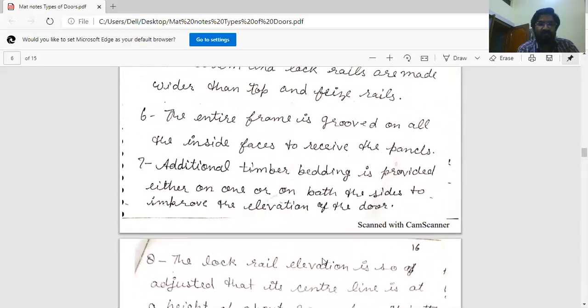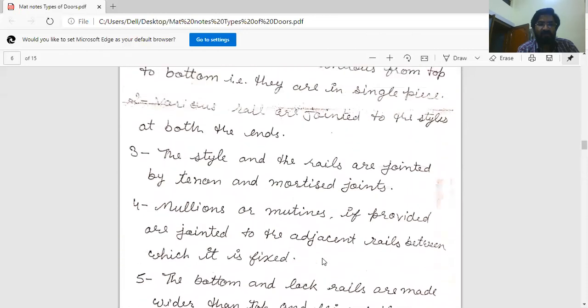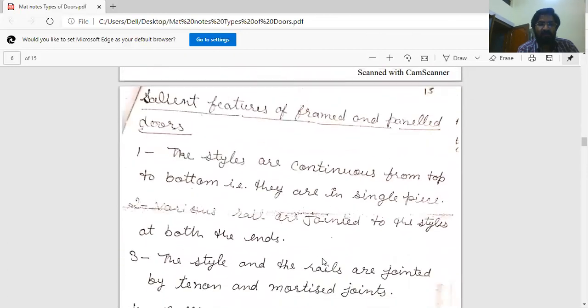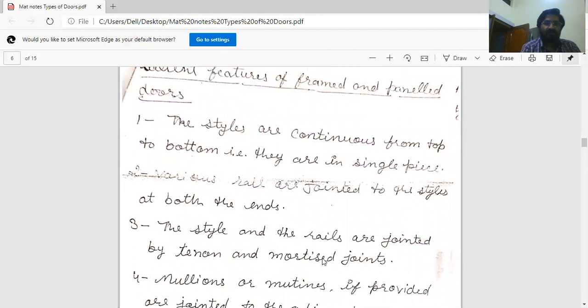Salient features of framed and panel door. The stiles mean the vertical components of the shutter. The stiles are continuous from top to bottom, that is, they are in a single piece.